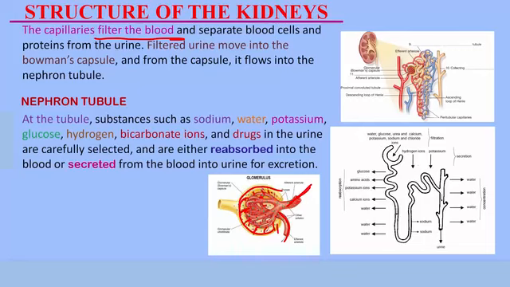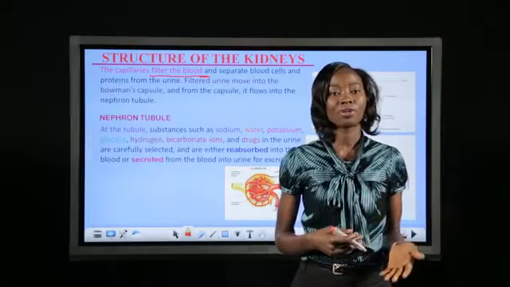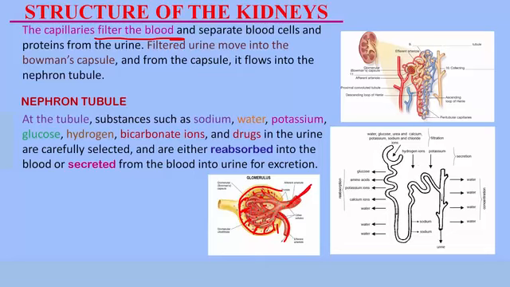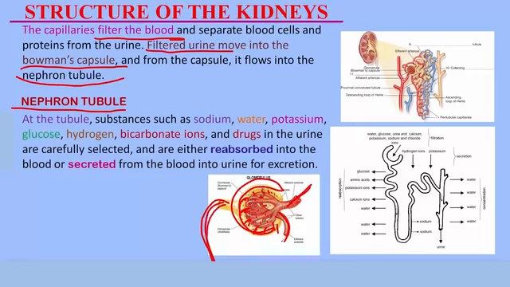The filtered blood, we won't call it blood anymore. We can call it filtered fluid or filtered urine or even filtrates. You can call it glomerular filtrates. So the filtered urine or the glomerular filtrate moves into the Bowman's capsule. They move into the capsule from the capillaries, and from the capsule they flow down to the nephron tubule, which is the second part of the nephron. So let's look at the nephron tubule. That's the part that continues from the glomerulus. The nephron tubule.